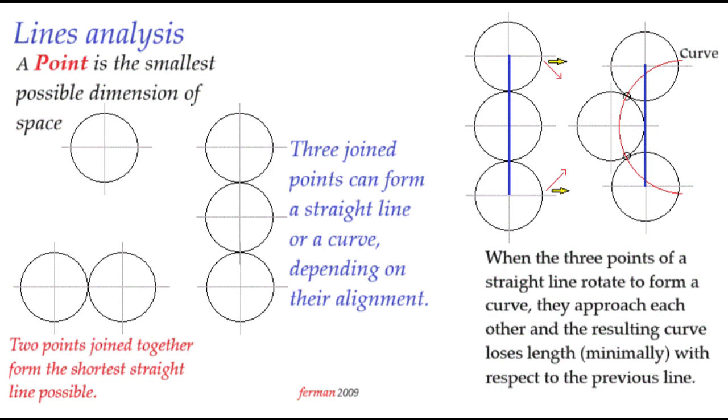If we start from a straight line, to form a curve with 3 joined points, we need to rotate the two ends about the center and towards the same direction, which will bring them closer together, and this approach will mean a very small decrease in length in the curved line with regard to the straight line. And vice versa, if we stretch a curve, the resulting straight line will acquire a very small increase in length.